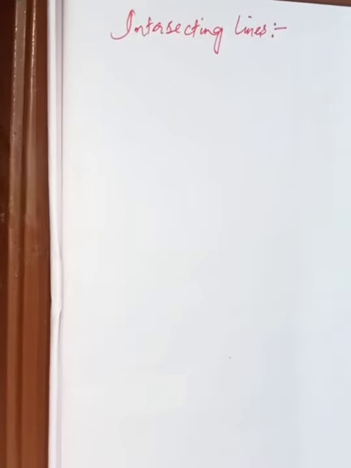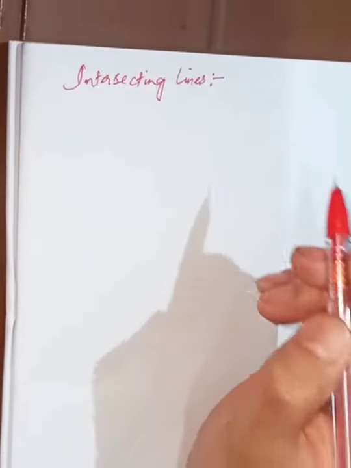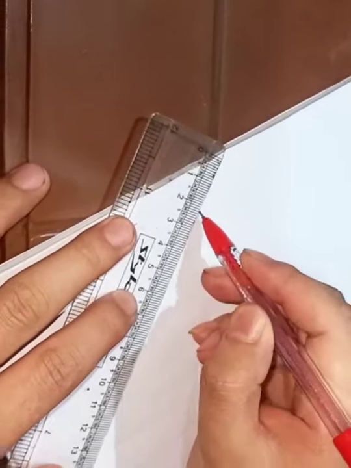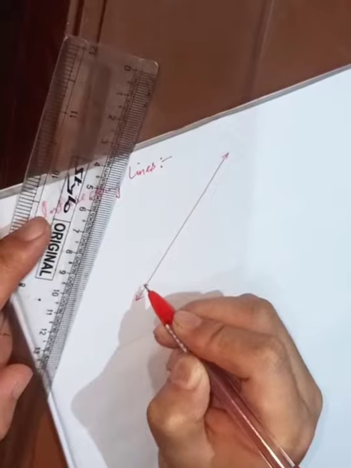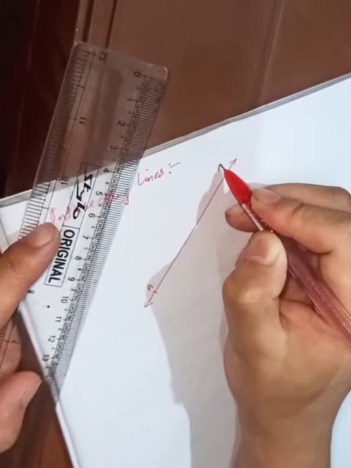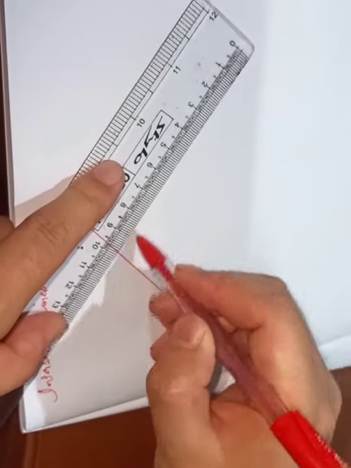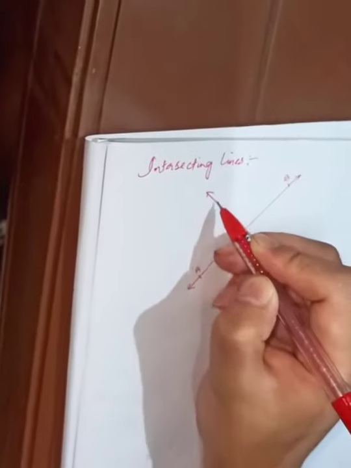Okay, next we have intersecting lines. Now under intersecting lines, when two lines cross each other, we call them intersecting lines. That means let's try to draw two lines. This is one line, so I'm taking these two points on this line as A and B. And then another line that crosses the line AB, I'm taking as CD.